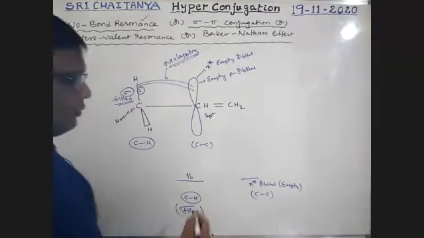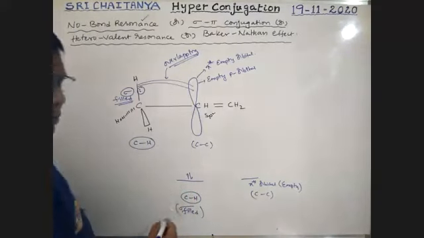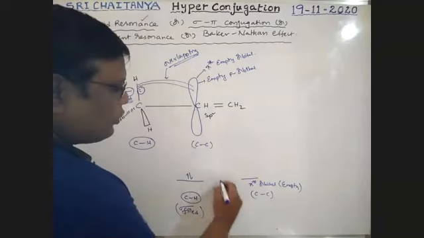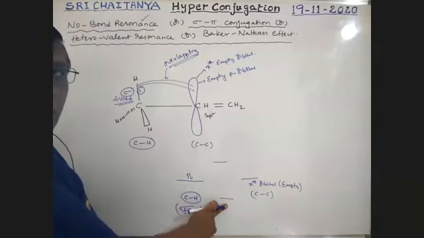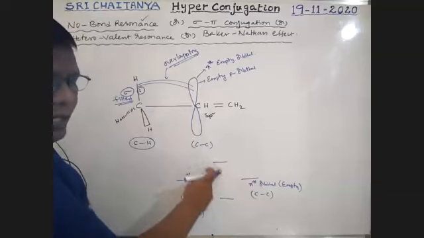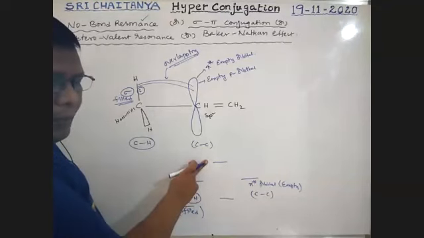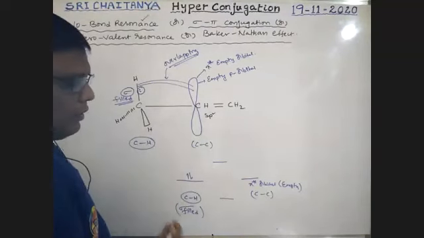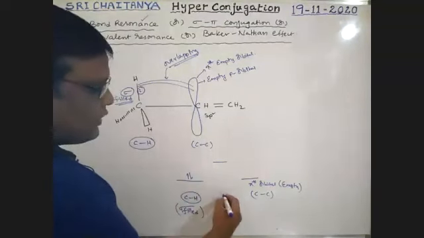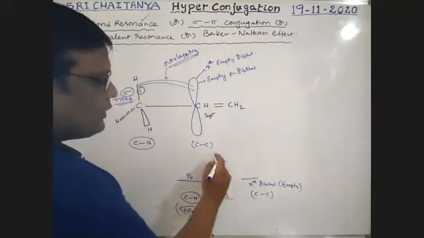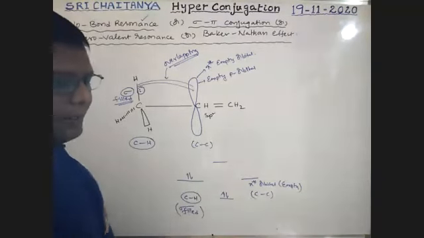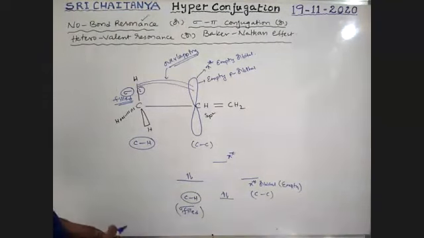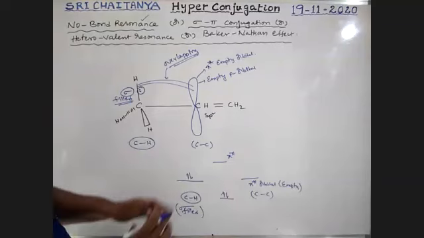Now these two are MO diagrams, boys. Two orbitals are involved in mixing, which gives two new orbitals: one having low energy, the bonding orbital, and another having high energy, the anti-bonding orbital. Now these two electrons first enter the bonding orbital, and the anti-bonding one is empty. This is also pi star. So this is the way.